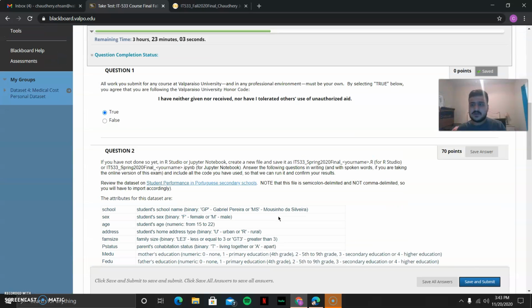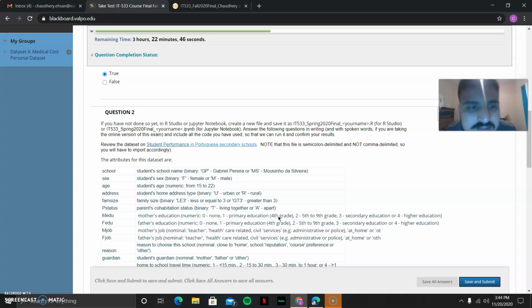First, I'm going to state that I have neither given nor received, nor have I tolerated others' use of unauthorized aid. I did follow my honor code. And let's go to the next step now.